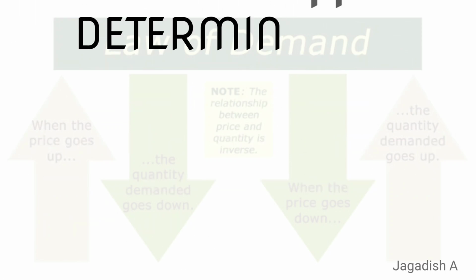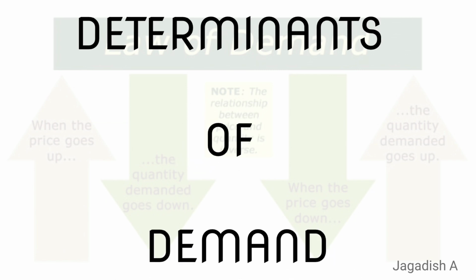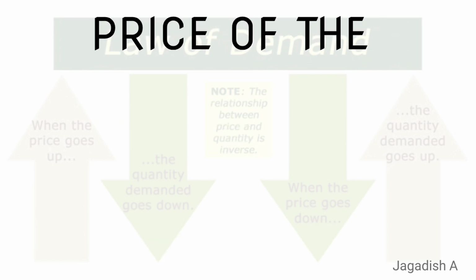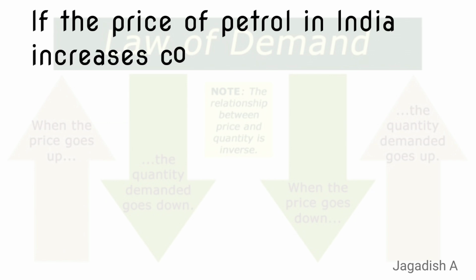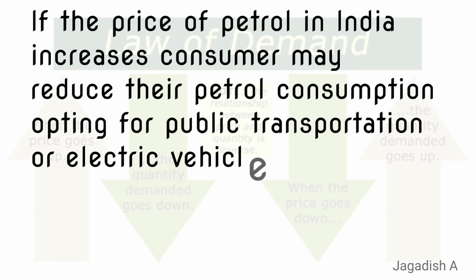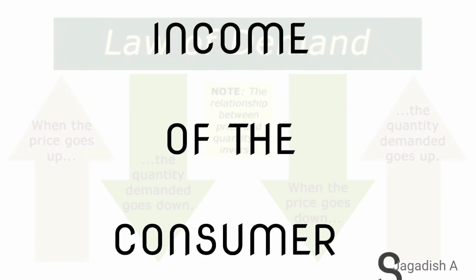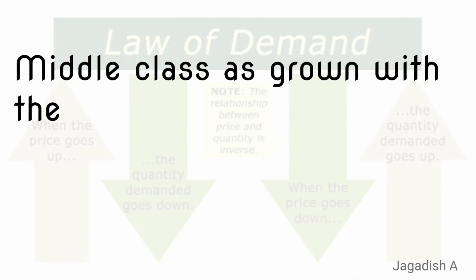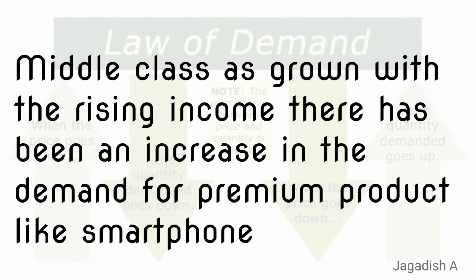Determinants of demand. Several factors influence demand, often referred to as the determinants of demand. Number one, price of the good or services. If the price of petrol in India increases significantly, consumers may reduce their petrol consumption, opting for public transport or electric vehicle. Number two, income of the consumers. In India, as the middle class has grown with rising income, there has been an increase in the demand for premium products like smartphones and cars.